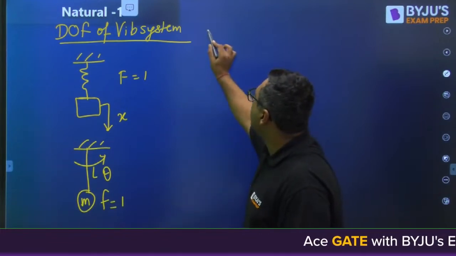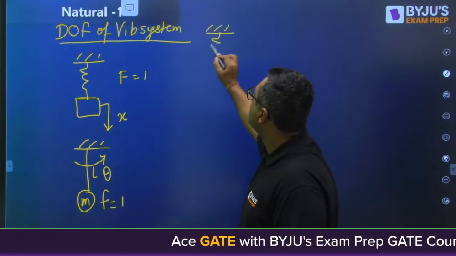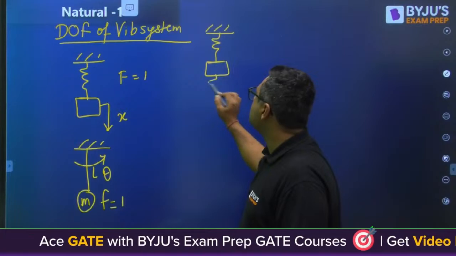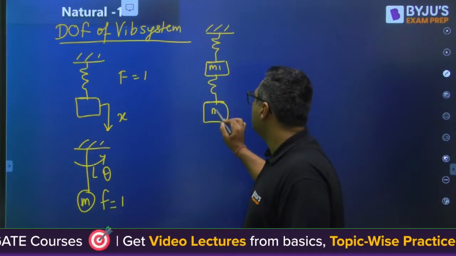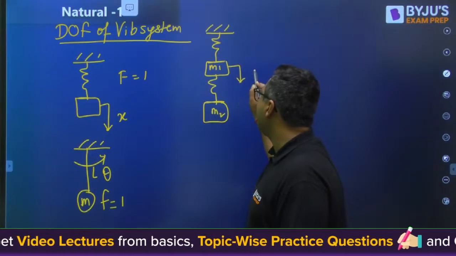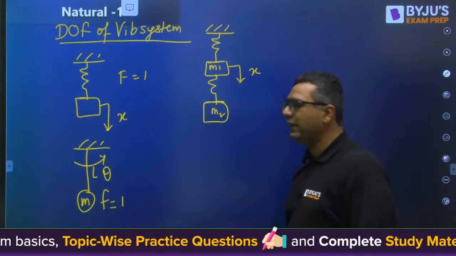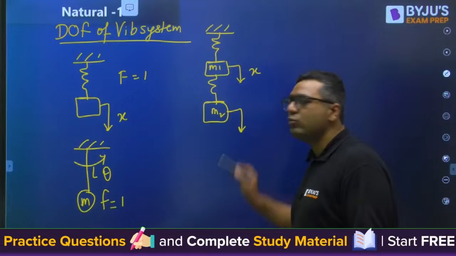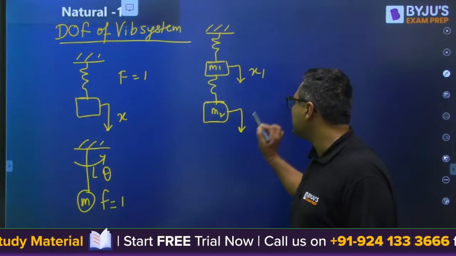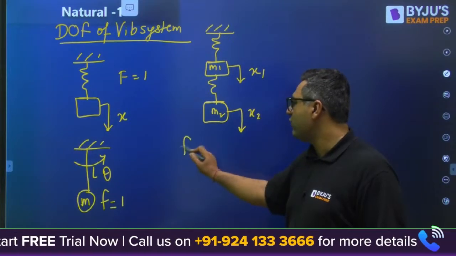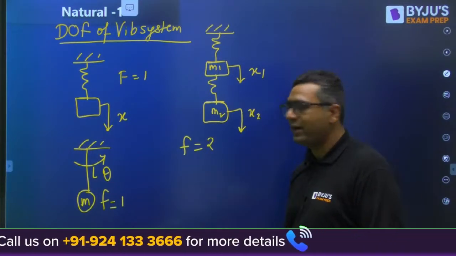But if we have one mass, another mass, m1, m2. If this mass is going down by x, you cannot guarantee that this mass will also go down by x. Why? This spring will deviate. So if it is x1, the other may be x2. So degree of freedom is 2 because two variables are required.